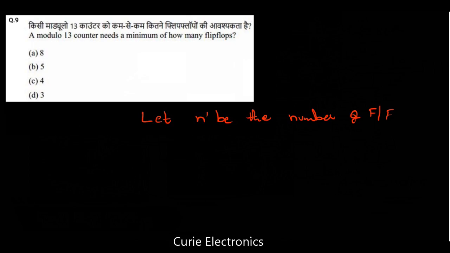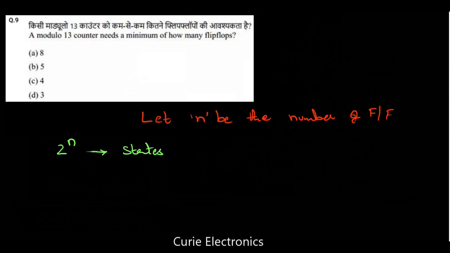We can write that it will have 2 to the power n states. Now a modulo 13 counter means it should count up to 13.